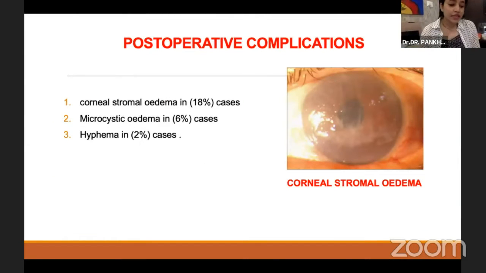Postoperatively, among 50 cases, we had 43 patients, that is 86%, with good visual acuity in the range of 6/6 to 6/36. One patient had vision of 6/60 to counting fingers 3 meters, and 12 patients ended up with poor vision of less than counting fingers 3 meters. Corneal edema and microcystic edema were noted in 18% and 6% respectively, and hyphema was seen in 2% of cases.